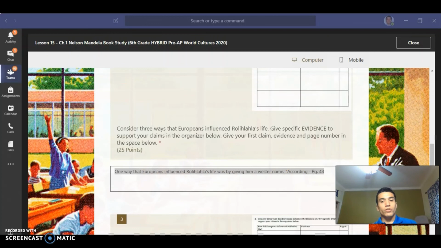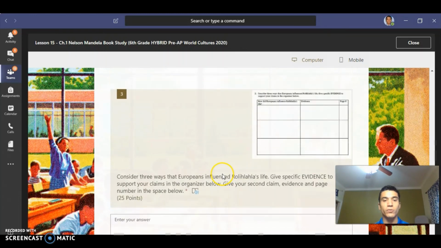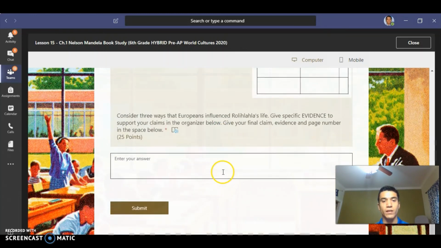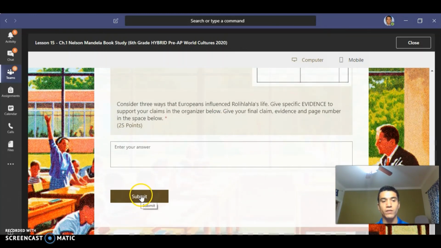And so once you're done doing that, this is what it should look like. One way that the Europeans influenced Rolihlahla's life was by giving him a Western name, and then I put according to the text, and then I'm going to give my evidence there, whatever my evidence is, and the quote, and then the page number. You'll do that 3 times, and that should be it. You hit submit and you're done for the day.